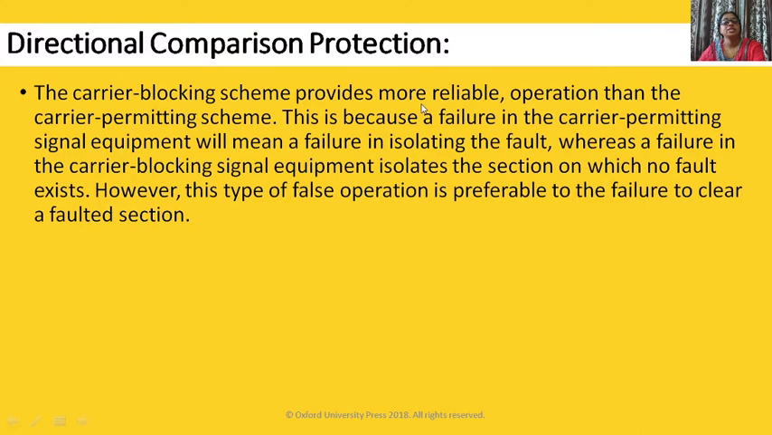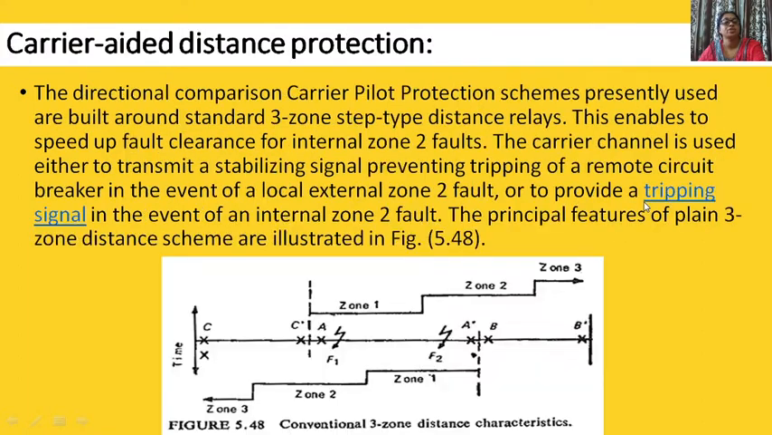The carrier blocking scheme provides more reliable operation than the carrier permitting scheme. This is because failure of the carrier permitting scheme signal equipment will mean a failure in isolating the fault, whereas a failure in carrier blocking signal equipment isolates the section on which no fault exists. Means the healthy section will get disconnected if we are using the carrier blocking scheme. However, this type of false operation is preferable to failure to clear a faulted section.